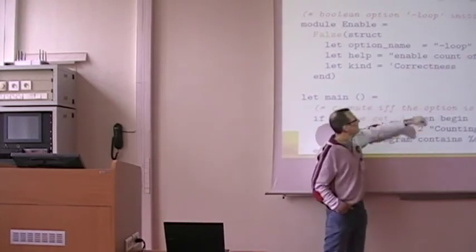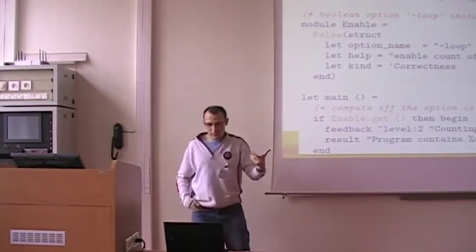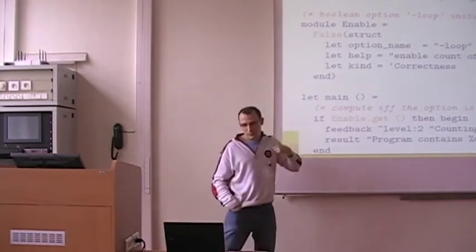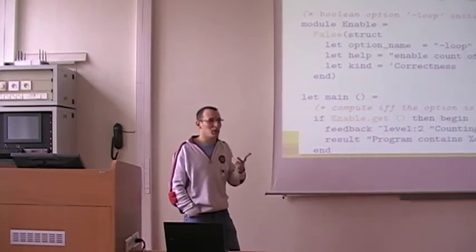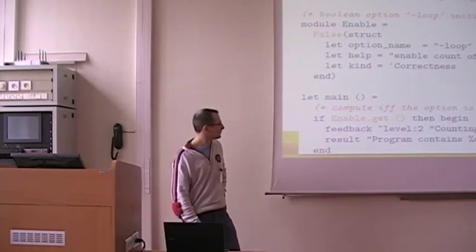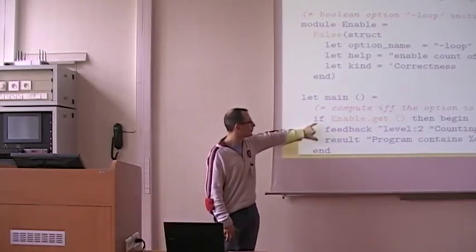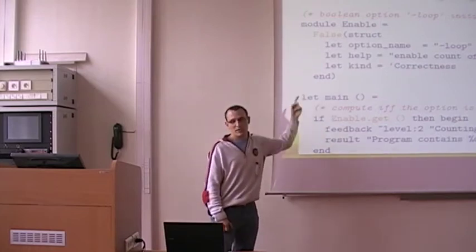The option name is minus loop. The help message is there, and the last field tells Frama-C what this option is, if it is a tuning option, a result of an analyzer, or something like that. After that, in your code, here I only run the analyzer if the option is set.